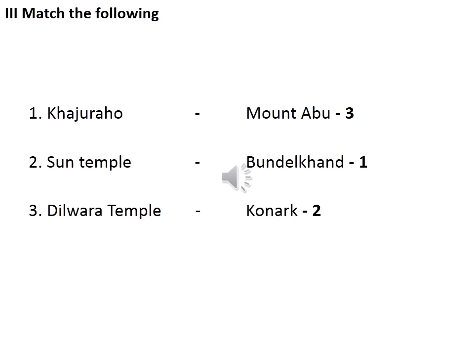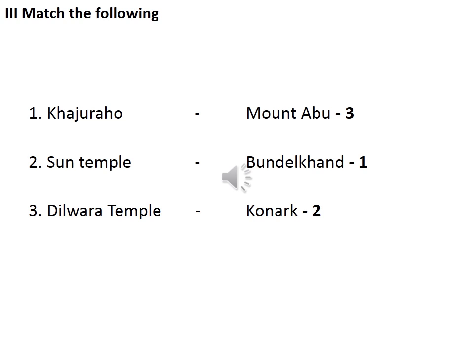Then match the following. So first one, Khajuraho. So where it is located? Yeah, Bundelkhand. So Bundelkhand is in Madhya Pradesh. Then Sun Temple. So Sun Temple is in Konark. Then Dilwara Temple. It is in Mount Abu. Yeah. So these things shows the architecture skill of Rajput. Yeah, so they belong to the Rajput dynasties. Okay, ma.